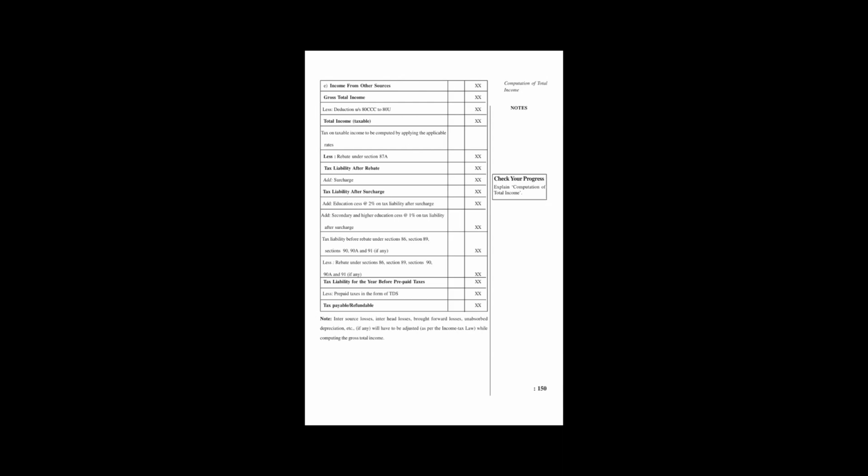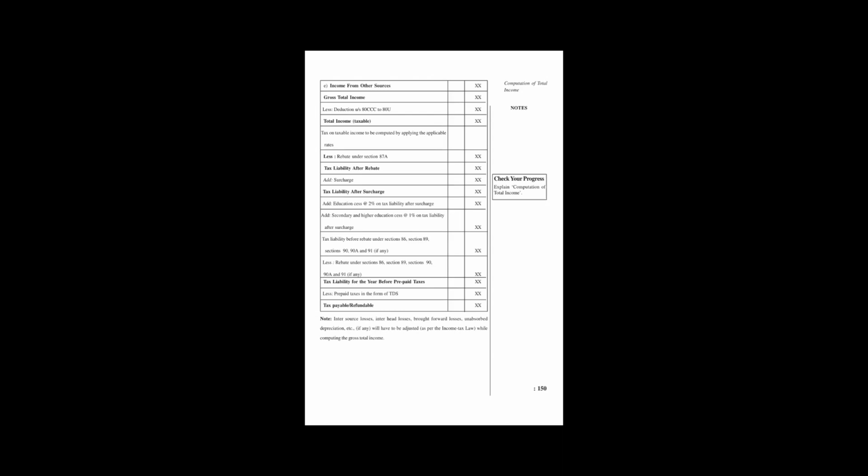After that, we add education cess, which is used for government activity for education. Next, it is 2%, which was decided in the budget session of India, in February, 29th February.